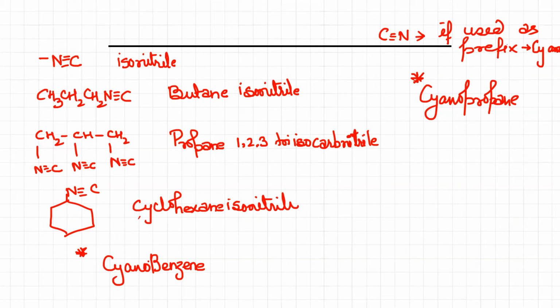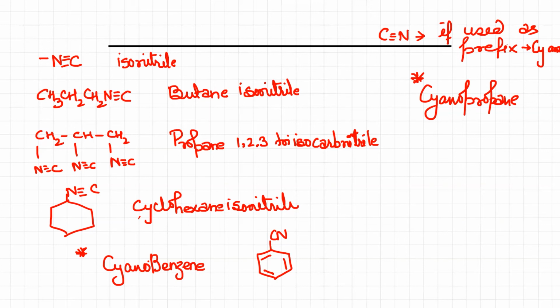So what will be the structure of this cyanobenzene? In this case, the benzene structure, we know that, and CN. Here the cyano word is used as a prefix. It can be used, there is no problem at all. But in general, if only CN is there, we are supposed to use it as a functional group, and the word nitrile should be used.